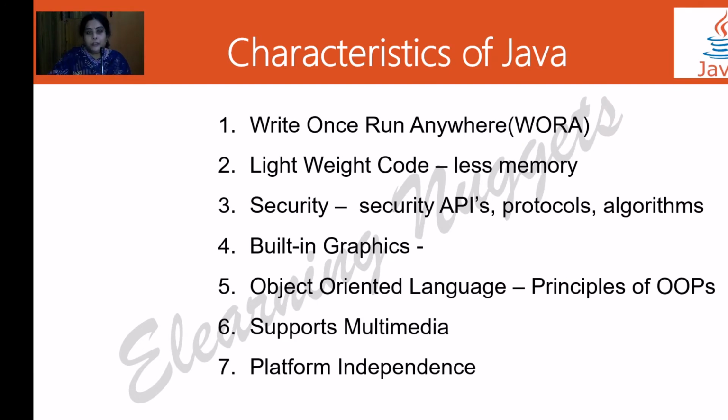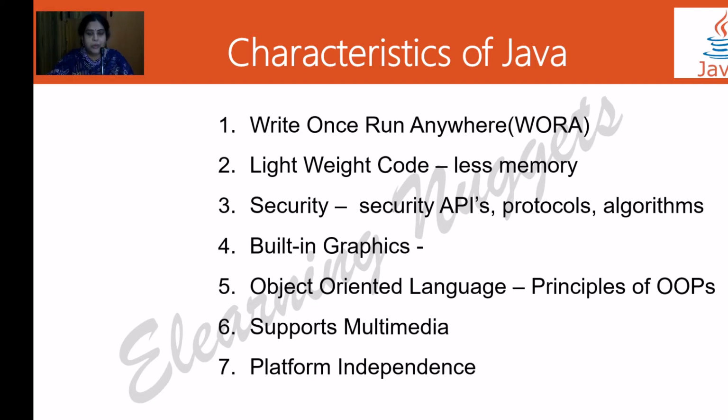What are the characteristics of Java which made it so popular? The most important characteristic is write once, run anywhere. That means once a Java program is written, you don't need to rewrite this program on different hardware environments or different platforms. The same program could be executed on different platforms. That means the Java program, the source code or the .java file, was not converted into machine code, but it got converted into intermediate code known as bytecode. All these details I will tell you in the later video sessions.